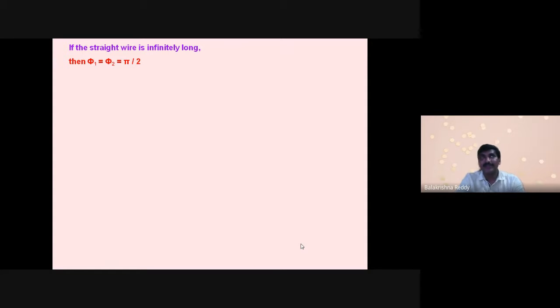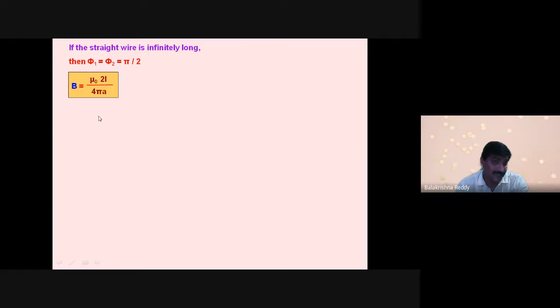Whenever it is an infinitely long wire, this distance will be small, negligible. So 90 degrees will come automatically as the angle. Here also 90 degrees will come. This distance is smaller than this infinite distance. So in such a case, sin phi 1 and sin phi 2 are both sin 90, so 1 plus 1 becomes 2.